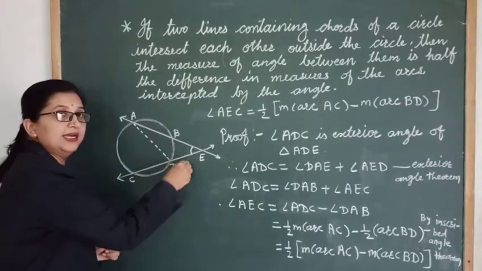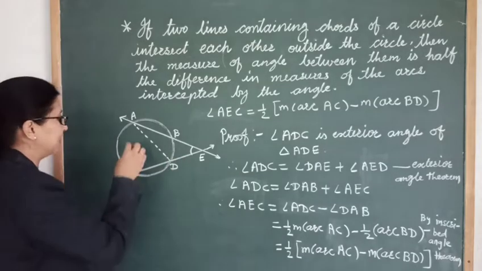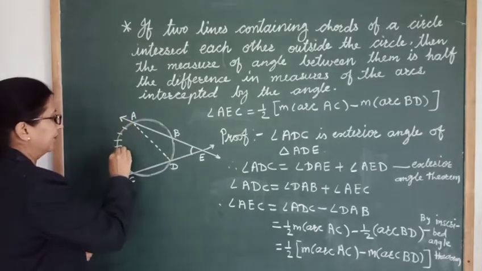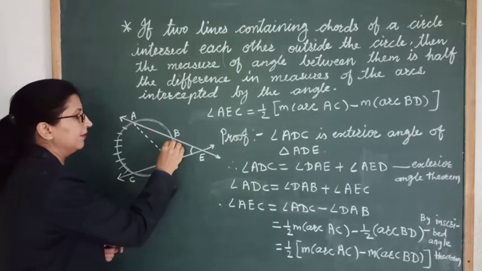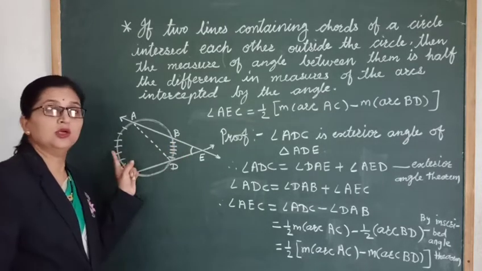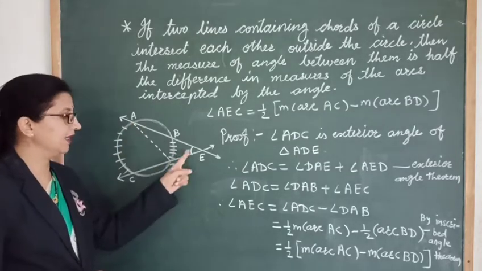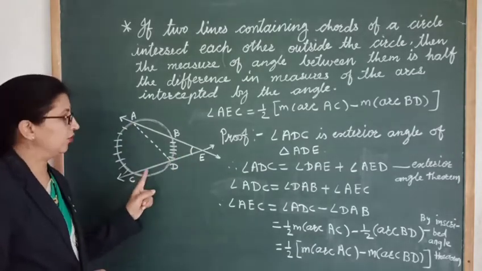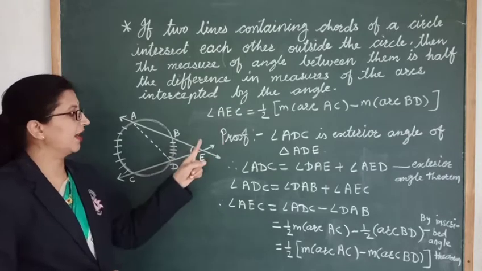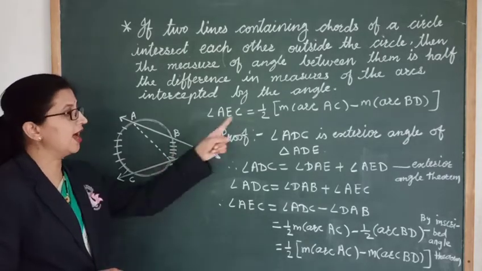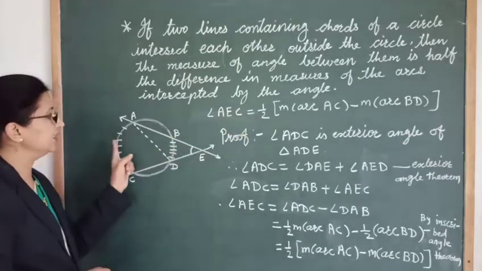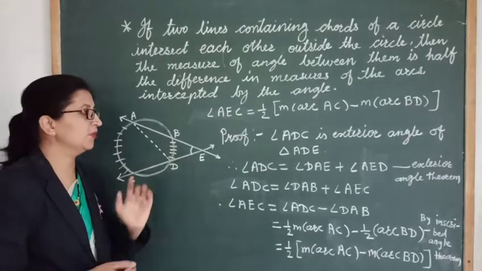Now this angle intersects two arcs, that is arc AC and arc BD. These are the two arcs intercepted by angle AEC. Okay, so we have to show that the measure of this angle AEC is half the difference between these two arcs. So let's prove this.